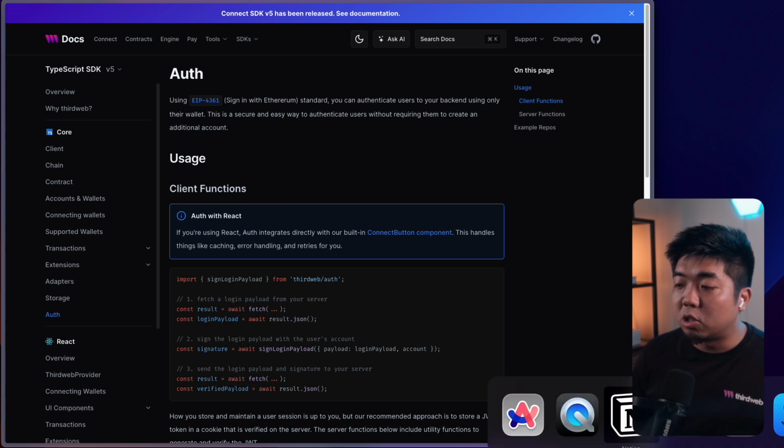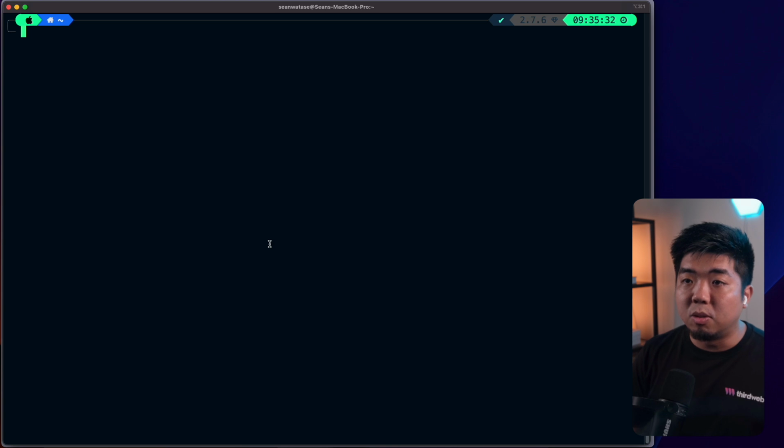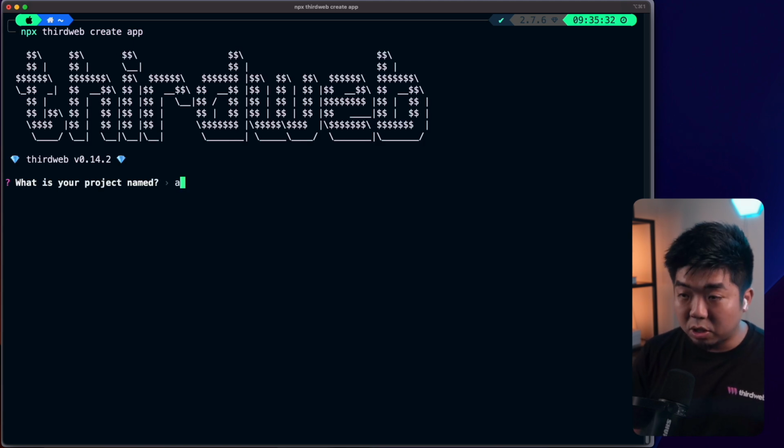So I'm going to open up my terminal. We're going to build ourselves a new Next.js project. We're going to run npx thirdweb create app in our terminal here. This is going to give us a starter template that we can get started with. So I'm just going to name my project here. We'll just call this TW Auth.